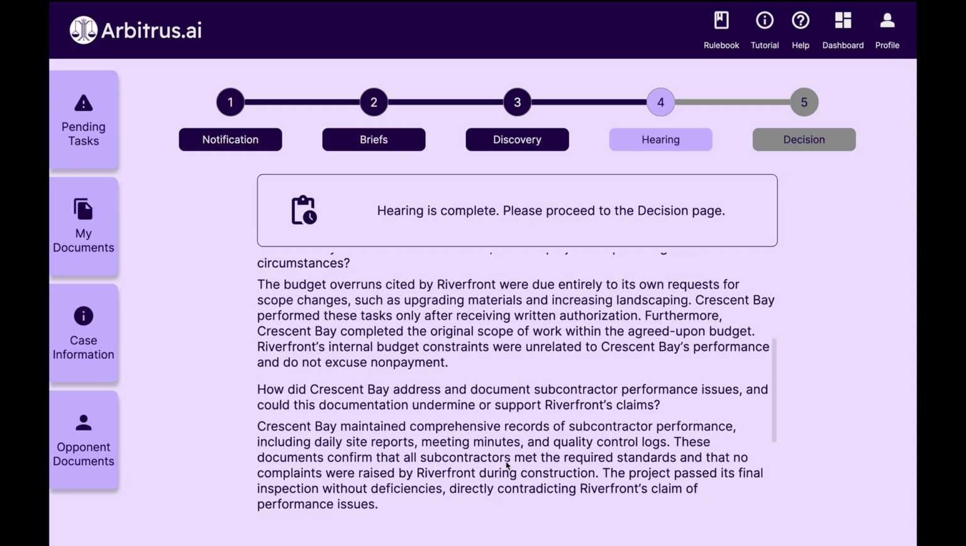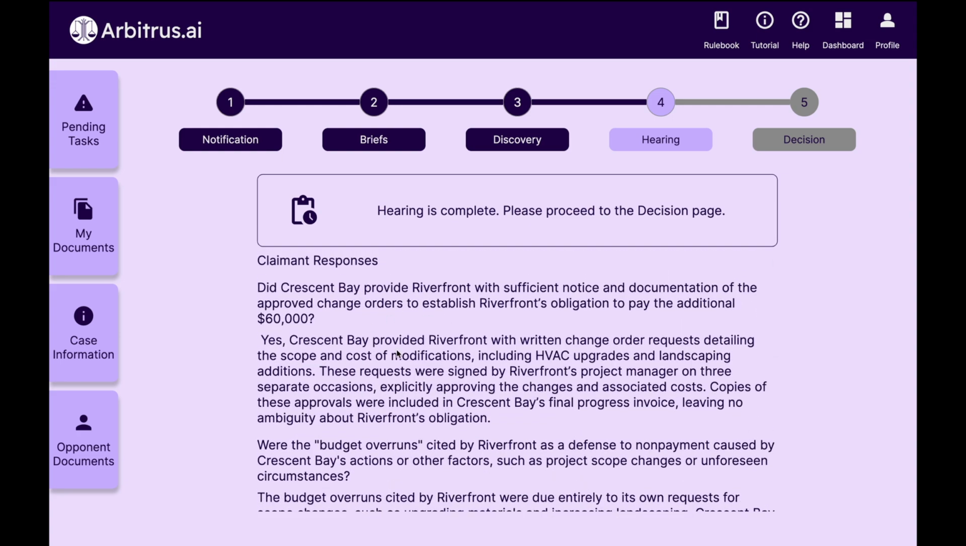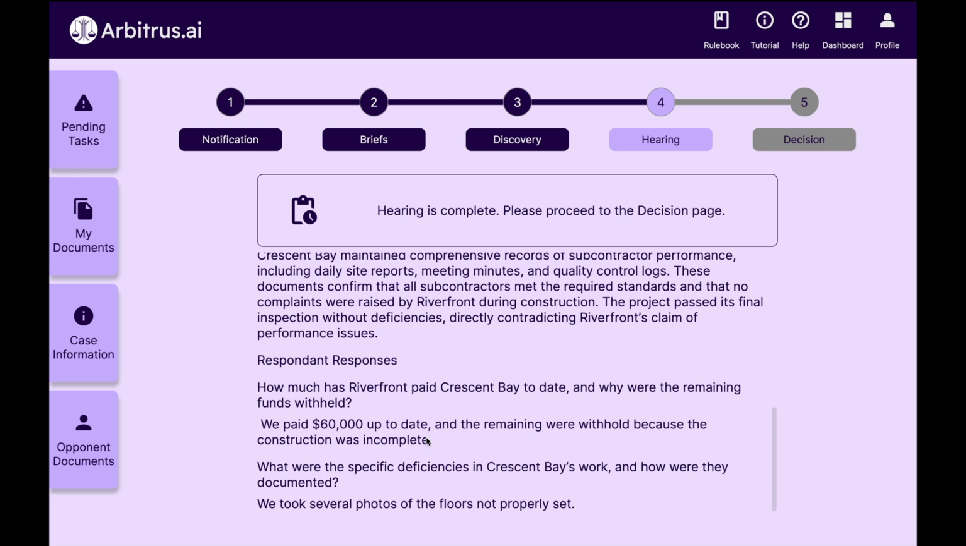Now we can see the responses, both on the claimant's side, where they had a number of questions and responses, and ours on the respondent's side. Now that the hearing is complete, we can proceed to the decision page.